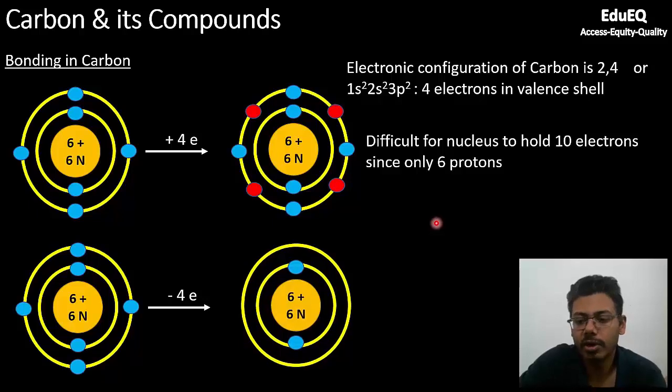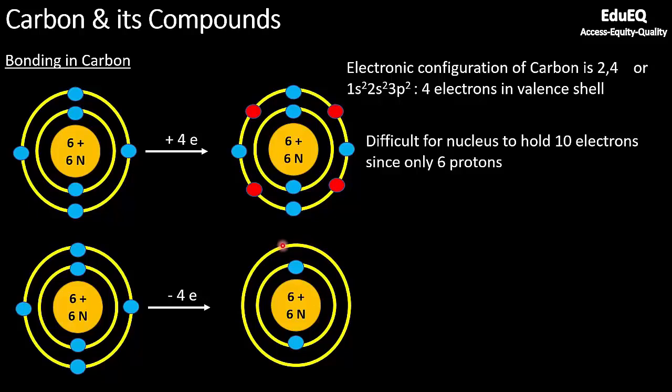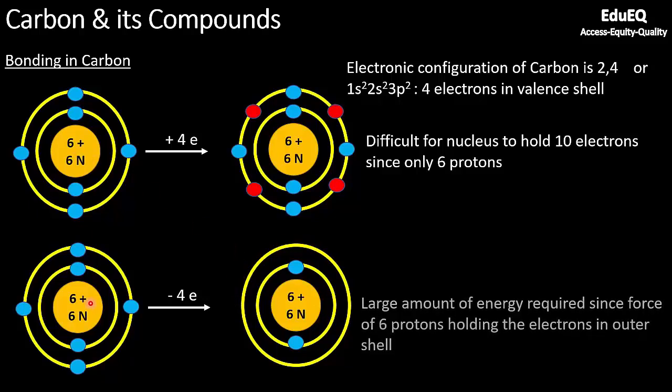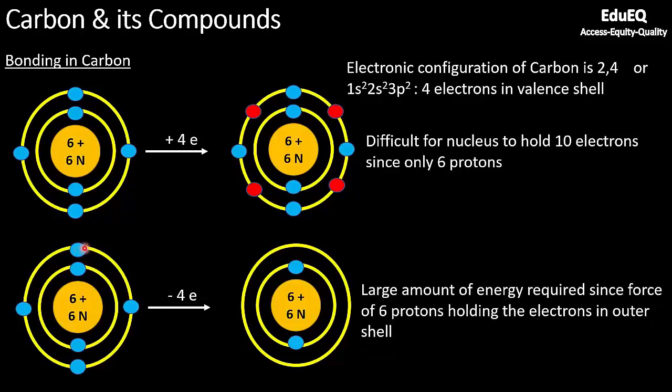The other way is, what if carbon loses 4 electrons? So if carbon loses 4 electrons, there will be only 2 electrons left in the first shell. There will be no electron in the outer shell. But as you know, there are 6 protons in the nucleus. The moment you remove 1 electron, these protons will exert a very significant amount of force in holding the remaining electrons. So it will not allow the remaining electrons to be lost very easily. So a large amount of energy will be required since the force of 6 protons is holding the electrons in the outer shell. So it is not easy to remove those electrons.